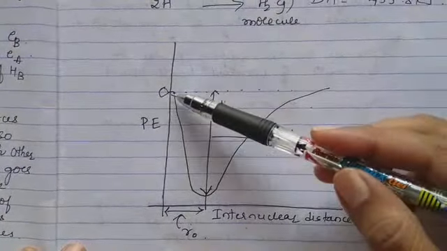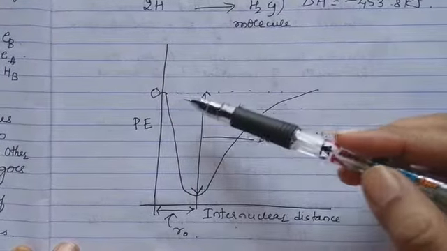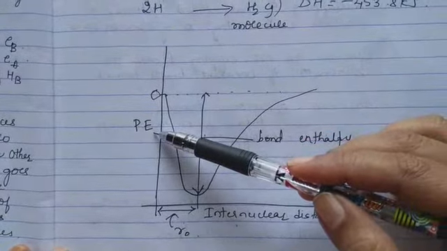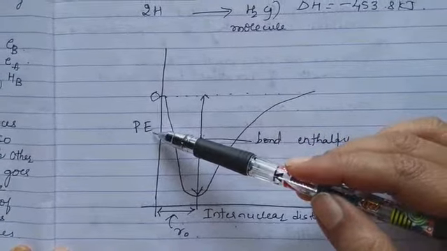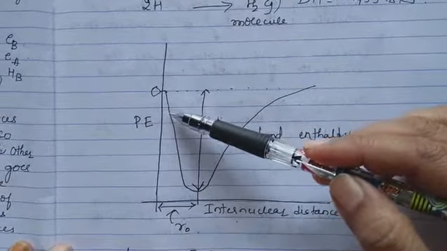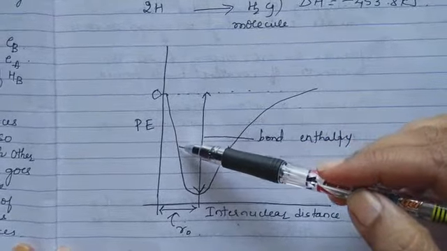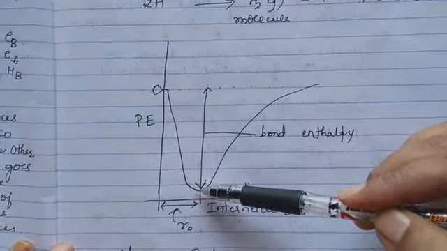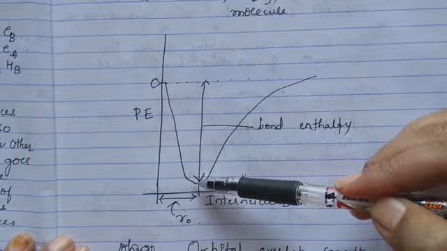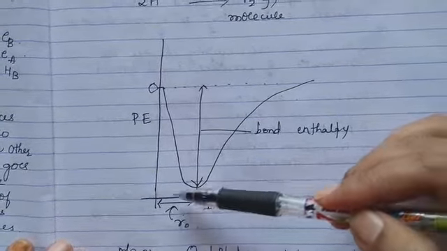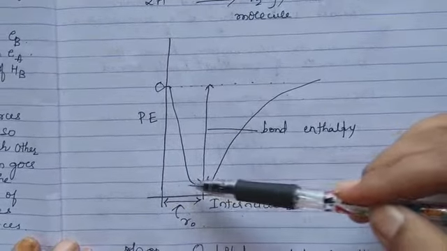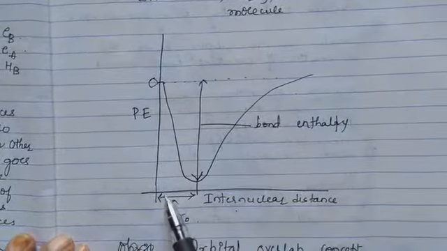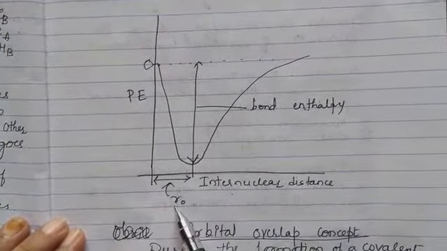As the atomic orbitals approach each other, when the hydrogen atoms come closer to each other, what happens to the potential energy possessed by the atoms? It goes on decreasing as the hydrogen atoms come closer to each other. At some point of time, attractive forces will be equivalent to repulsive forces, and they stand a distance apart from each other, and that distance is shown here by R0.